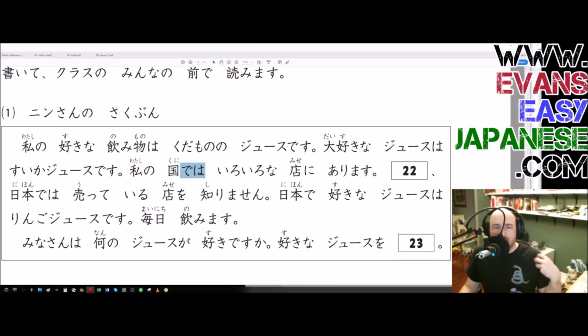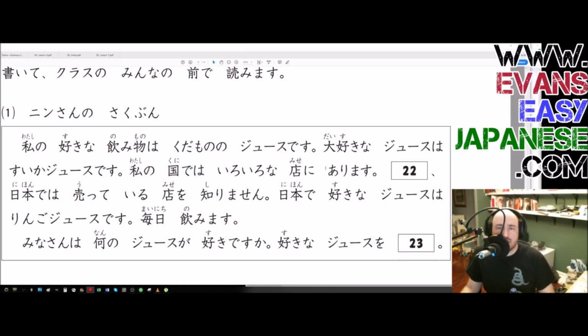It's more restrictive than the wa particle. So it's not just watashi no kuni de wa, which would translate to, well, in my country, blah, blah, blah, which is kind of what the wa particle does, but the dewa is really putting the emphasis on the location aspect of kuni. It's almost like a super wa particle.